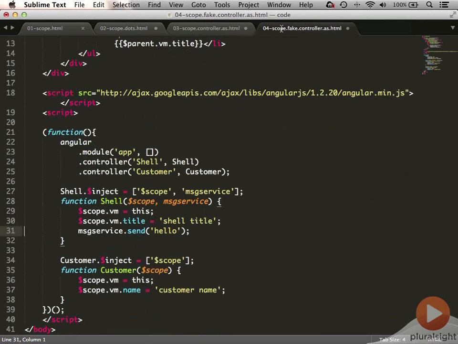So if we go back to the example with the classic scope, now we can just see we can use it as a service. I call the classic scope the chameleon because it can do many things, like data binding, broadcasting, emitting, digest cycle, watches, a whole bunch of stuff here. And let me be clear, this is not something that's going to break your code one way or the other by using scope inside of your controller. I'm just saying that using controller as, I feel, helps me write cleaner code.